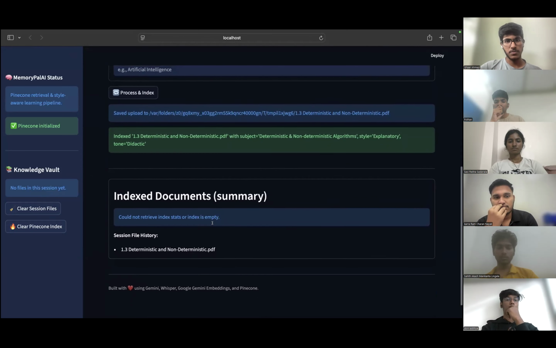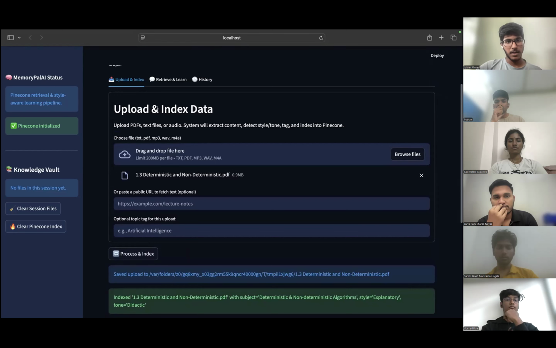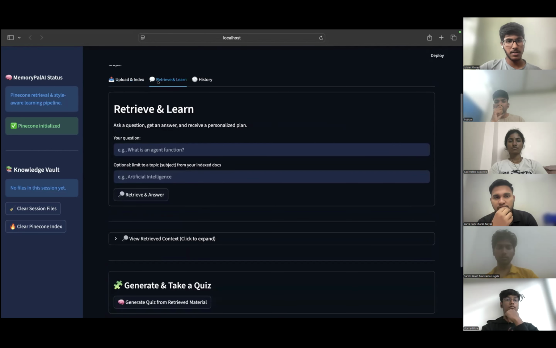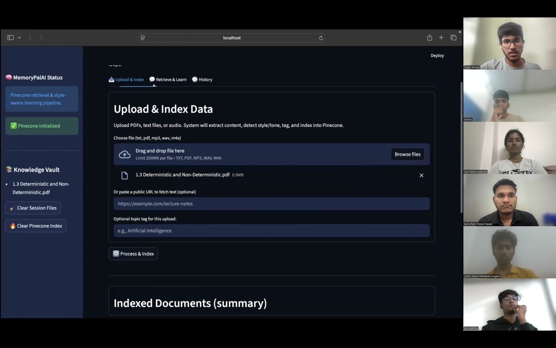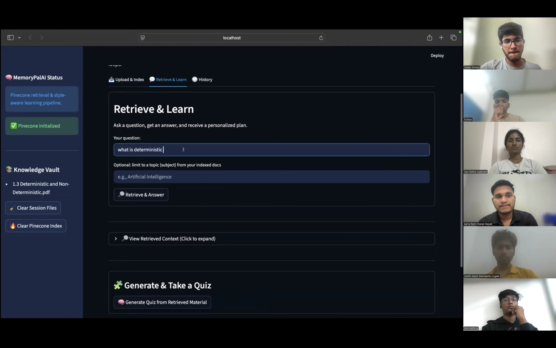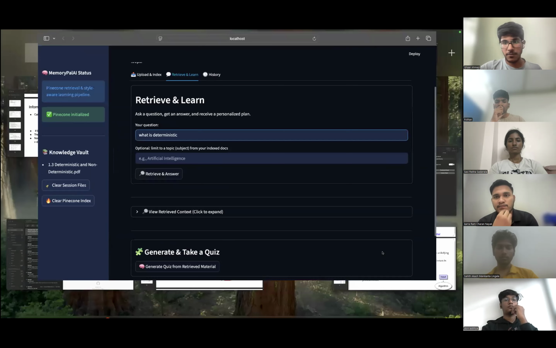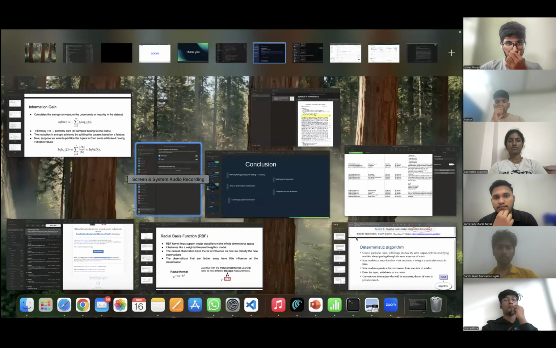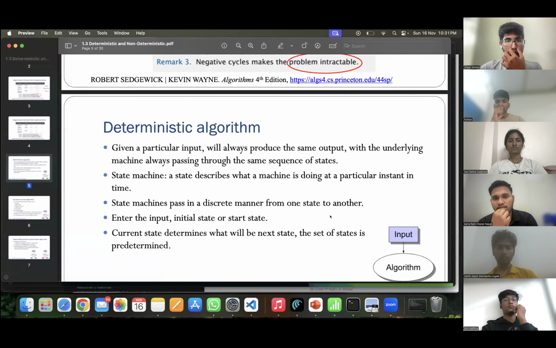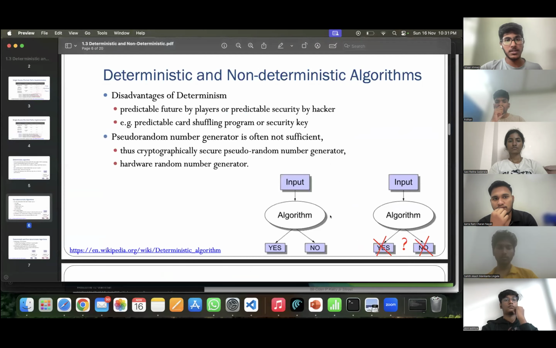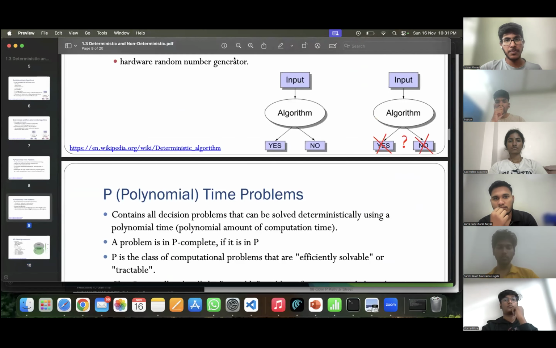So the document is successfully indexed, and then we'll use retrieve and I'll ask a basic question, like what is deterministic? Okay, I'll ask what is deterministic algorithm.